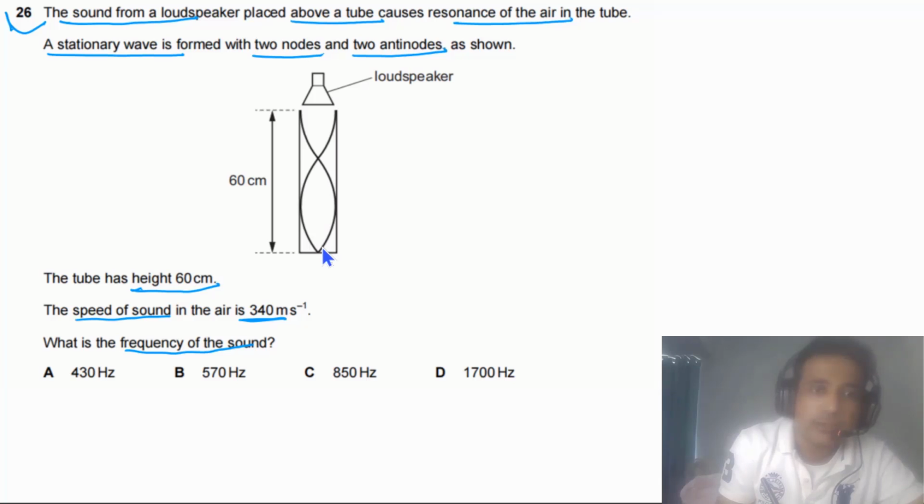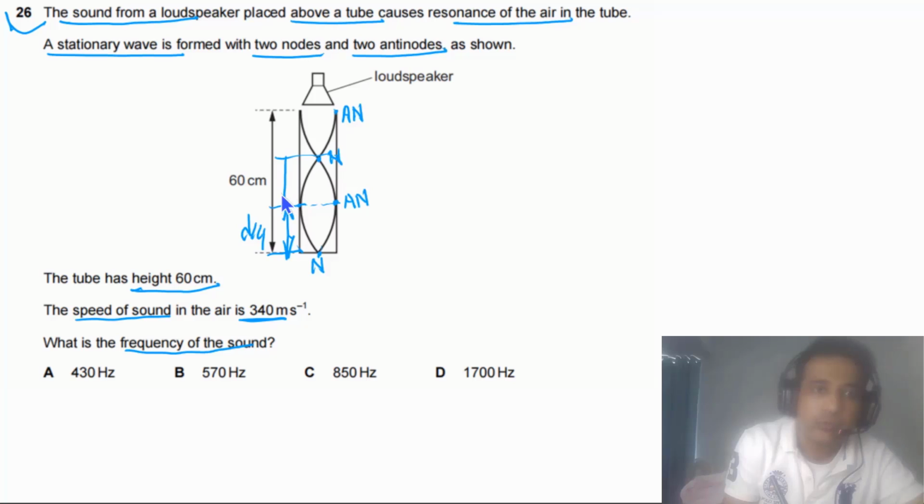For this question, we have a node at this end, and here we have an antinode. Now we need to understand that the distance between one node and a consecutive antinode is equal to lambda by 4.